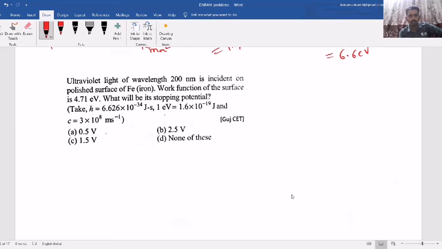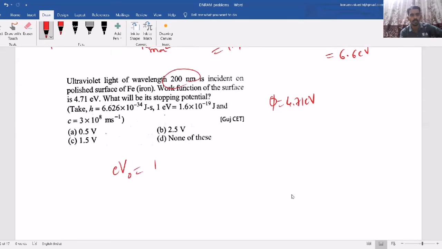Now let's take another question. Ultraviolet light of wavelength 200 nanometer is incident on a polished surface of ferrous iron. Work function of the surface they have given as 4.71 electron volt. So what will be its stopping potential? Now they are asking stopping potential.